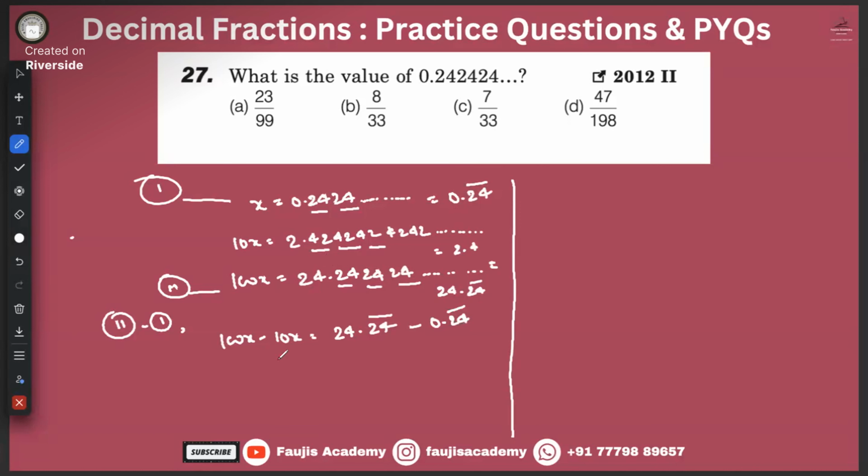Okay, so this is equation 2 minus 1, which is equal to 99x. Okay, this is x only, and this is 100x. If you subtract this one, how much will you get? You will get 24. So x is equal to 24 by 99, which is nothing but 8 by 33.